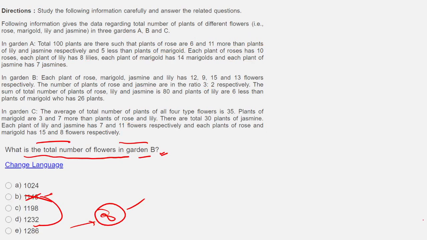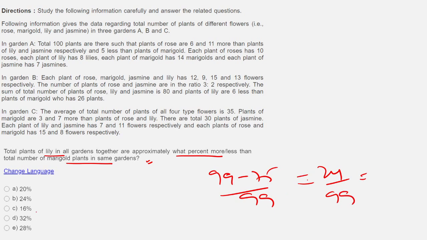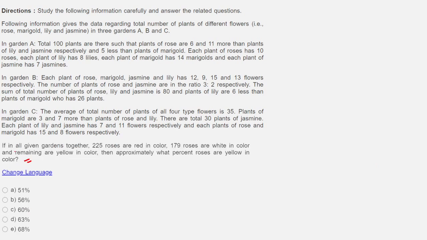So what they're asking me here is total plants of lily in all gardens, approximately what percent more or less than marigold. So this is 99 minus 75 upon 99. This is 24 upon 99, which is approximately 25%. Here I have 24 as the best possible answer. Mark it. Let us look at this question.